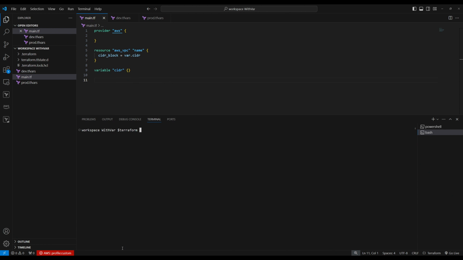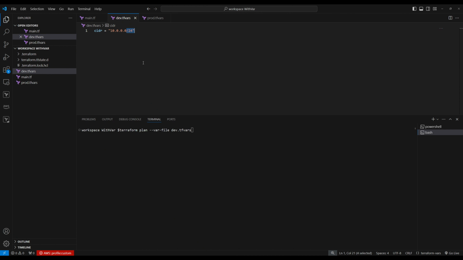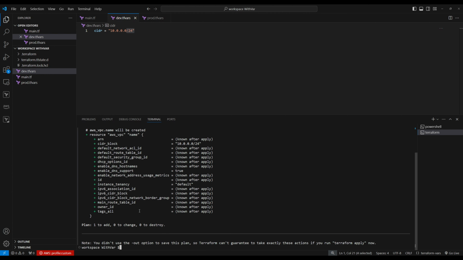Let's do terraform plan. Here you're going to mention -var-file equal dev.tfvars. So we are in a dev workspace, and we're going to use the dev variables. So dev is going to create this /24 VPC. Terraform plan is fetching this. You see this one, the CIDR block is 10.0.0.0/24.